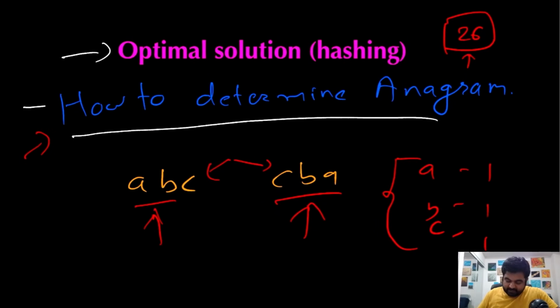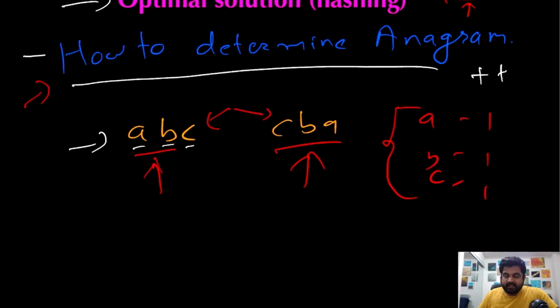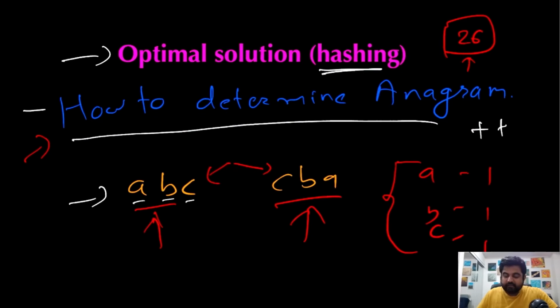Now any character that we identify in any single string, we are going to add to our array by increasing the value for that particular character, and then whatever the resulting array is, we are going to put it in a string and use it as a key for our hash map, and then we are going to do some interesting things. So let me quickly show you the full plan.